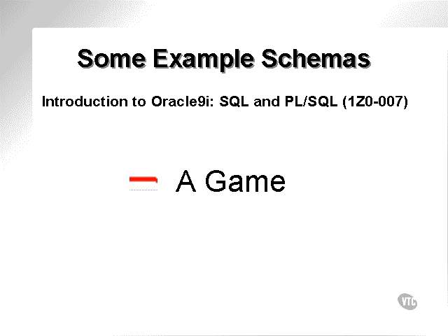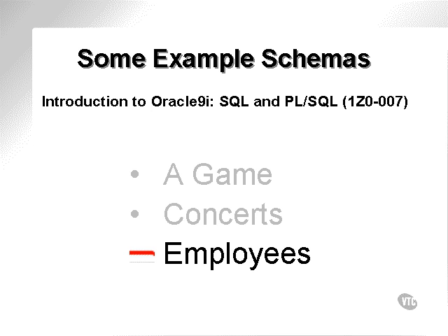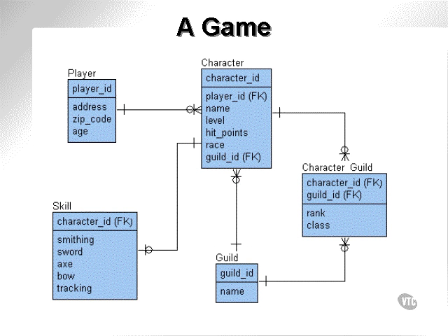Now we're going to go through some example schemas. The three schemas I'm going to show you are, the first is for a game, the second is for concerts, and the third is for employees. The game schema. A player playing the game can play with many characters.